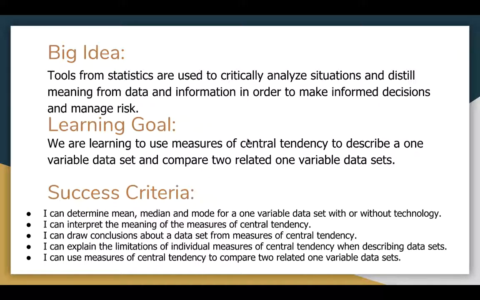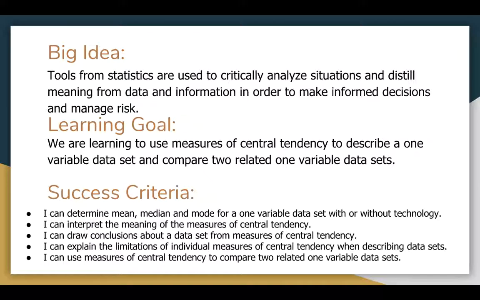So the big idea doesn't change. Tools from stats are used to critically analyze situations, make informed decisions, and manage risk. The learning goal is using central tendency to describe one variable data sets, and the big thing here is going to be comparing two related one variable data sets. So we'll see that today. I can determine mean, median, mode, and interpret what those mean. I can draw conclusions. I can explain limitations. So we're going to see where some of those numbers don't really work that well.